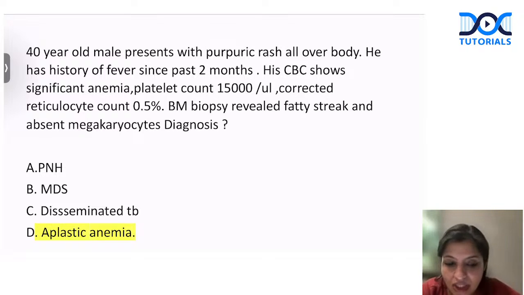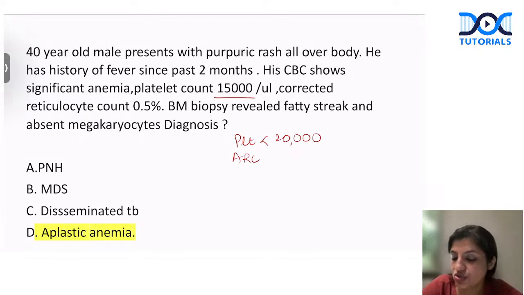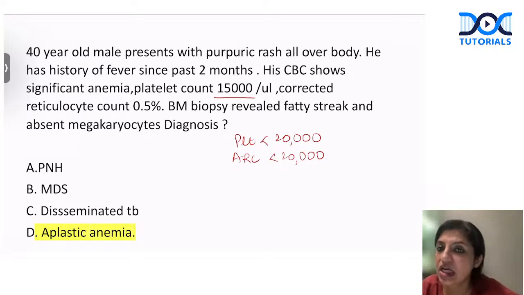Okay, now let's come to the next question. This is a patient who has a rash all over the body, and the CBC shows anemia, with a platelet count of 15,000. Can you see the platelet count is less than 20,000? The absolute reticulocyte count should be less than 20,000, but they have given the reticulocyte count as 0.5. Even if they had given the RBC count, you could have calculated the absolute reticulocyte count by multiplying the reticulocyte count by the RBC count, but that's not given, so it's okay.